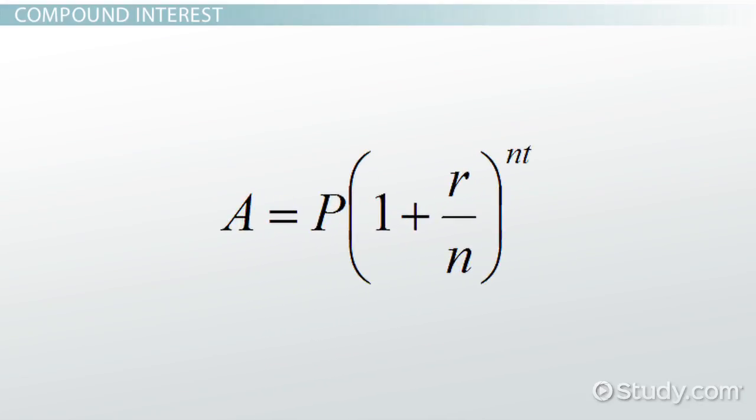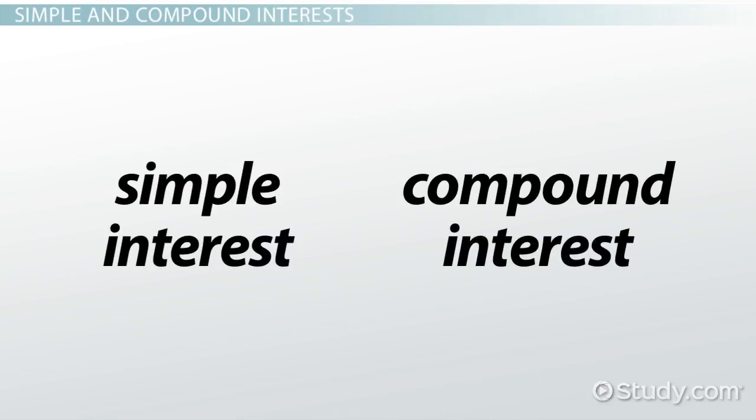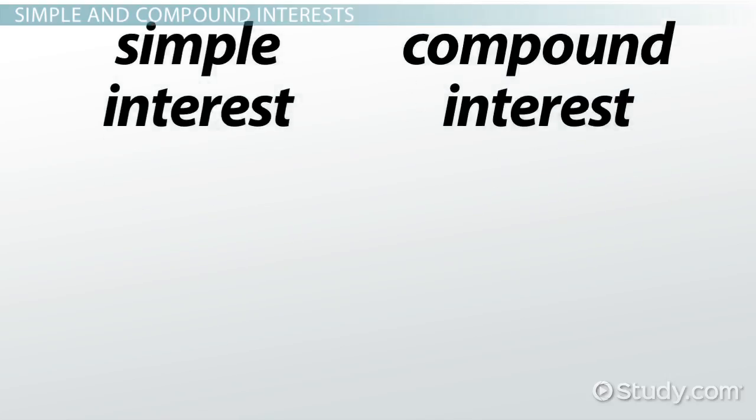A is equal to P times 1 plus R divided by N to the NT power. In this formula, A is the new balance, P is the principal, R is the interest rate percentage, N is the number of interest periods in a year, and T is the number of years the money stays in the account. It's easier to understand the difference between simple and compound interests when it can be visualized.